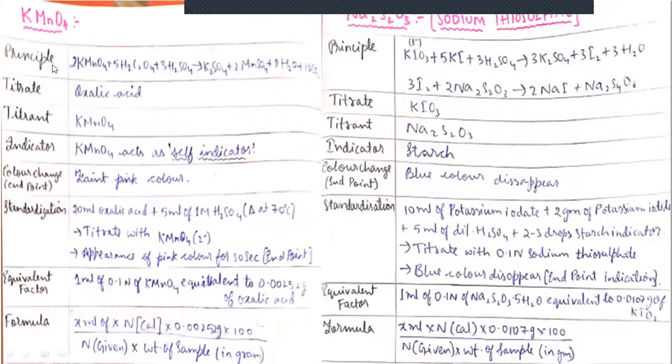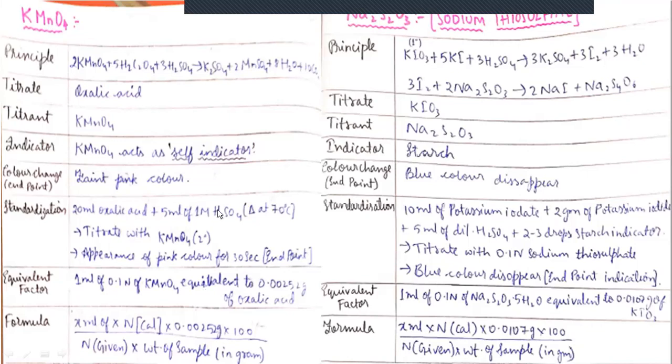And the final two compounds will be potassium permanganate and sodium thiosulfate. Potassium permanganate is a self-indicator, and it is also a secondary standard solution. So it will be taken in the burette as a titrant solution. Here the primary standard solution will be oxalic acid, which is taken in the conical flask as the titrate.